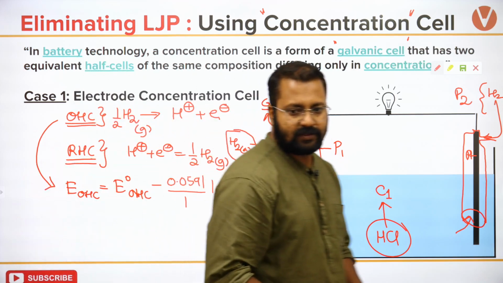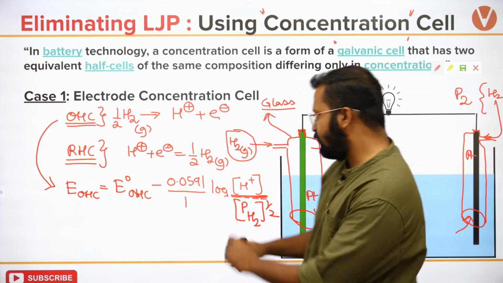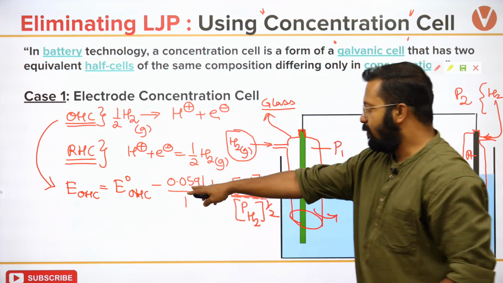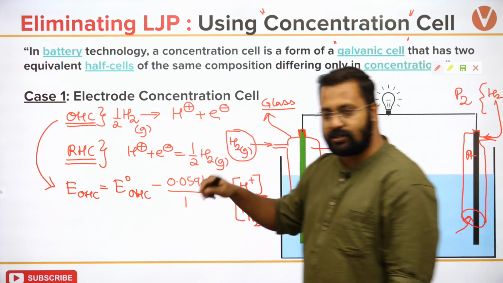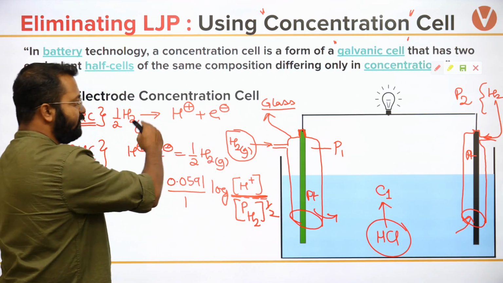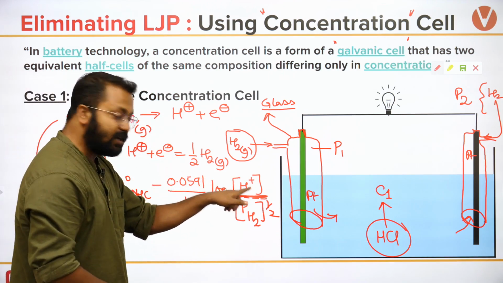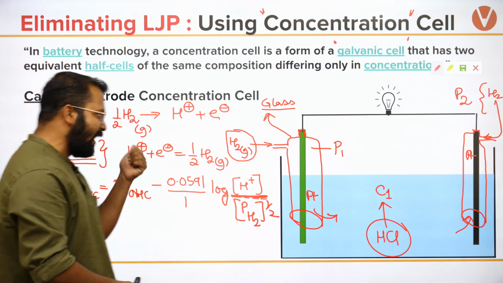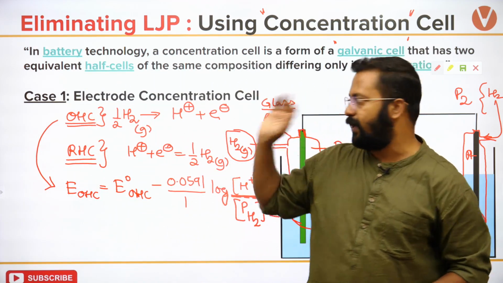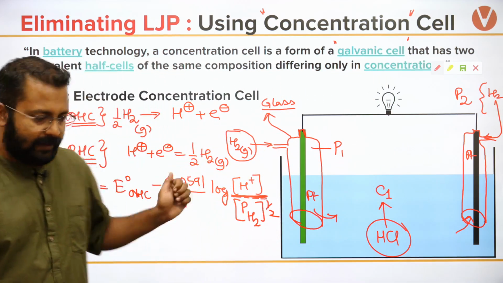Can I say this? This is the oxidation half cell for which I write E naught OHC minus 0.0591, number of electrons exchanged is 1, and log of H plus, whatever is on the product. What will be written for Q? Product by reactant. So product is H plus and reactant is hydrogen which is in gaseous form. So pressure of hydrogen to the power 1 by 2 because the prefix is 1 by 2. Okay, write this down.